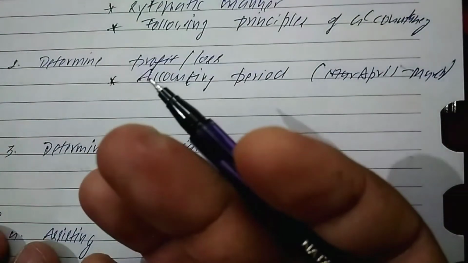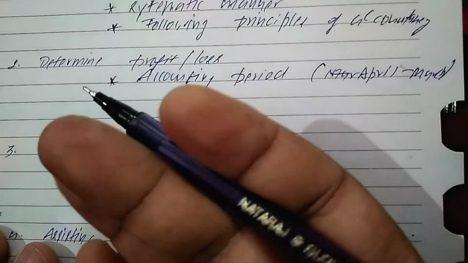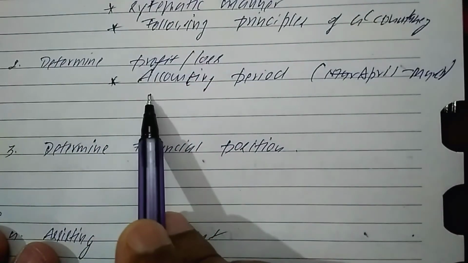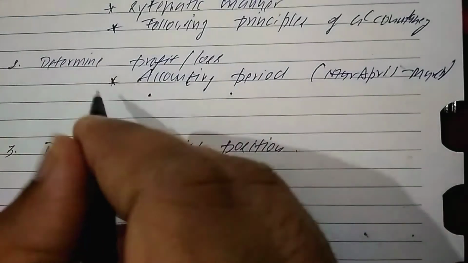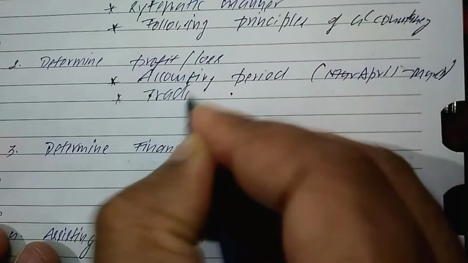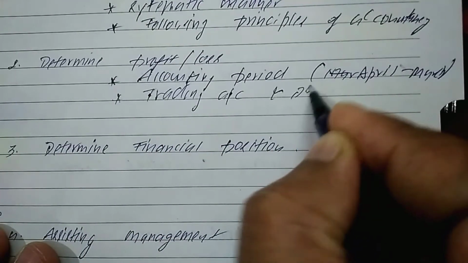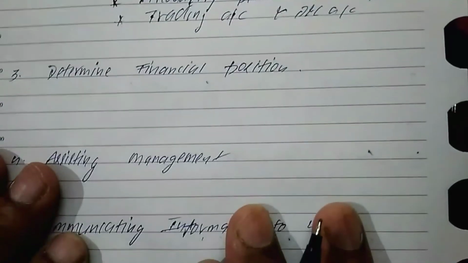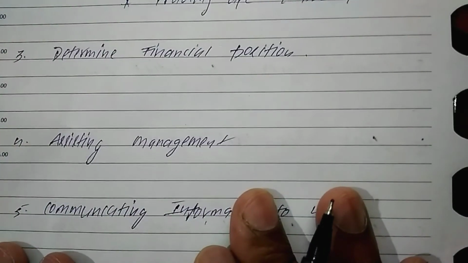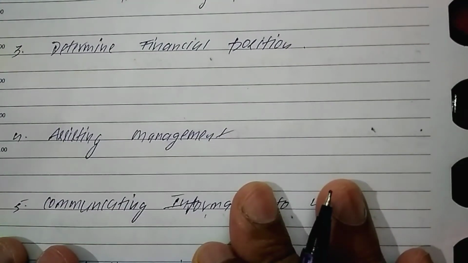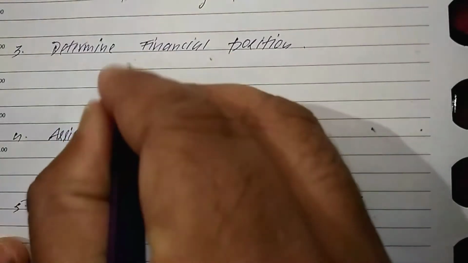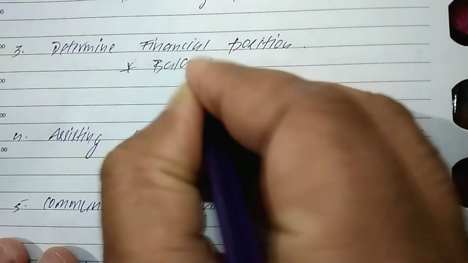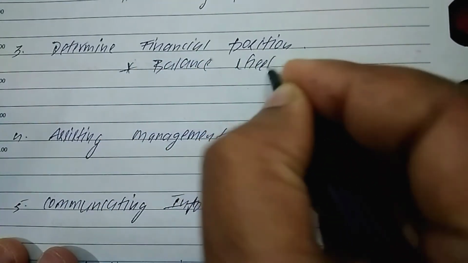So you need to determine the profit and loss, how much profit you earned or whether you incurred a loss. That should be measured for a particular accounting period, and this is measured with the help of preparing the trading account and P&L account. The next objective is to determine the financial position. How can the financial position of the company be judged? By preparing the financial statement known as the balance sheet.